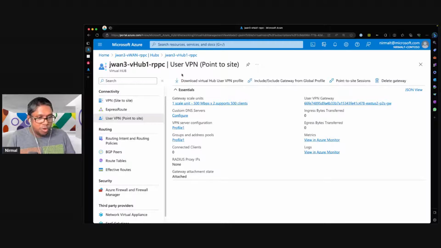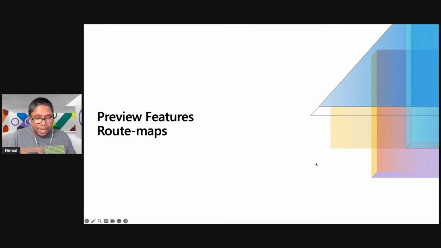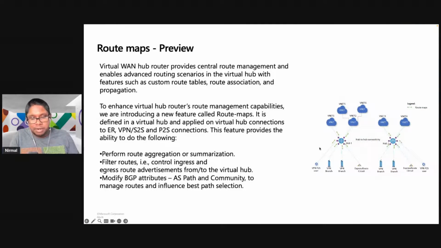So that is all I wanted to cover in the P2S side of things. What I will do now is talk about some of our preview capabilities that were added recently to Virtual WAN. With this capability, we are going to provide the ability for customers to manipulate routing when routes are advertised back to on-premises or routes between different VNets. So per connection, we will offer the ability to control routes based on the route prefix. We can also give you the ability to look at things like the AS path and go change the AS path.